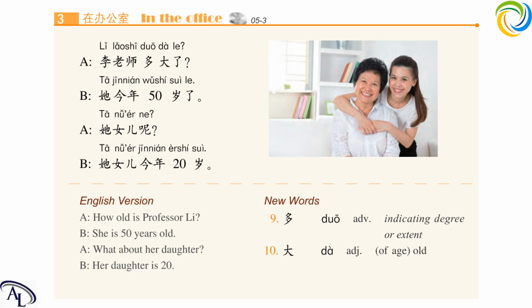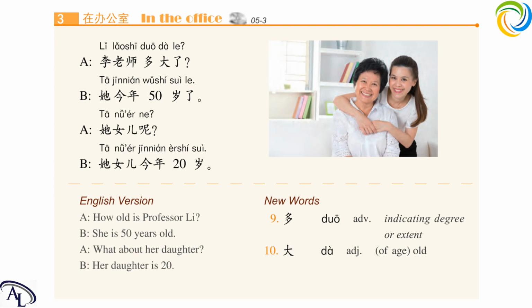Okay, 3, 2, 1. 李老师多大了？他今年50岁了。他女儿呢？他女儿今年20岁。Okay, this time I will be A, you will be B. 李老师多大了？他女儿呢？Okay, let's switch the role.